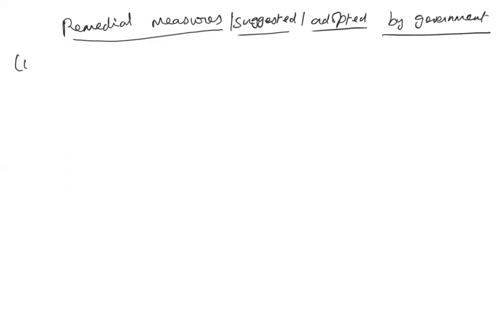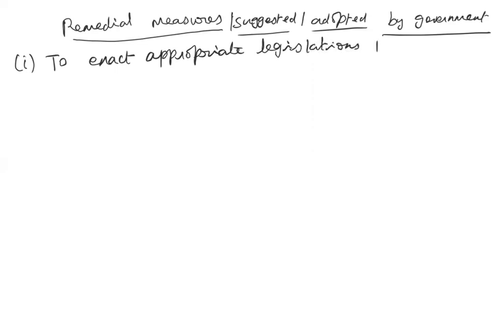The first one is to enact, the government has to enact some laws, that is appropriate legislations, that is rules and laws should be enacted by the governments, legislations to scale down, that is to bring down the old debts, that is the ancestral debts